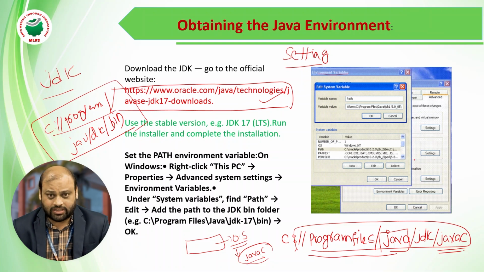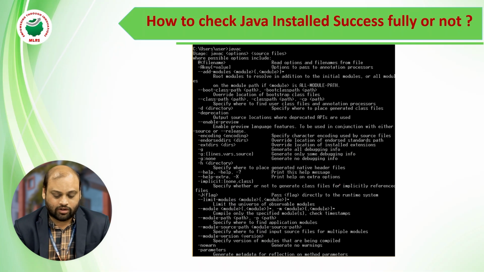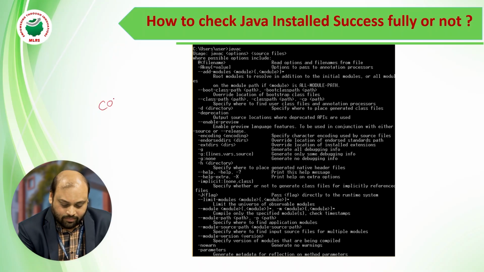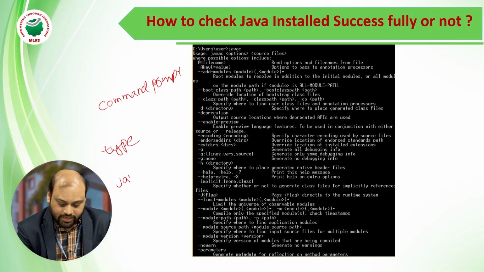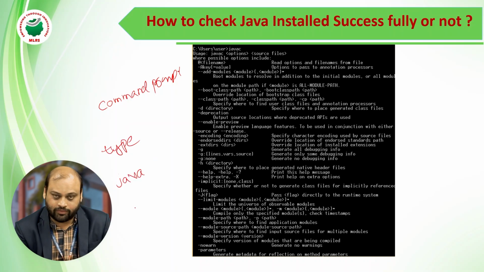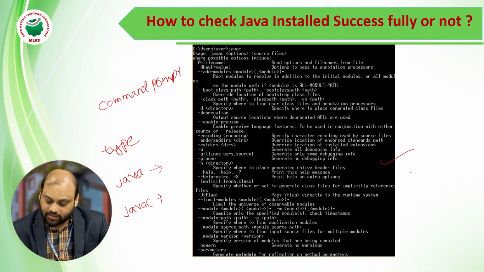Now we want to check whether Java is installed or not. From your machine, open the command prompt and type java. Then automatically all the related files will be listed, so the meaning is Java is ready. If you type javac, the file should be listed like this. Then the meaning is yes, your operating system is able to identify where the Java compiler is available.